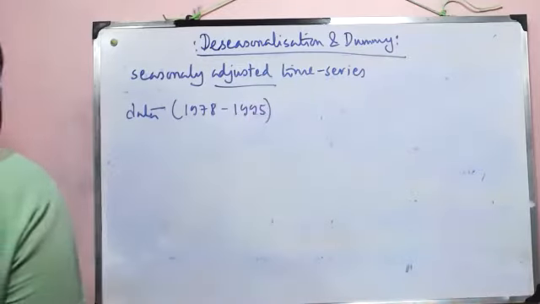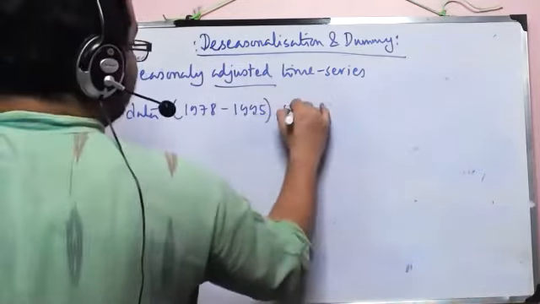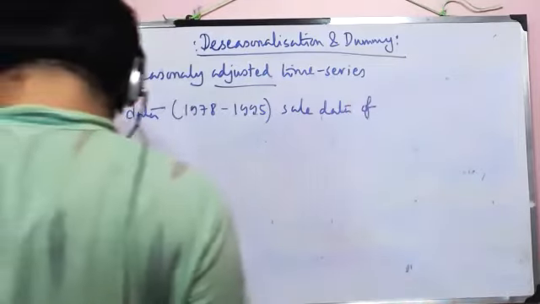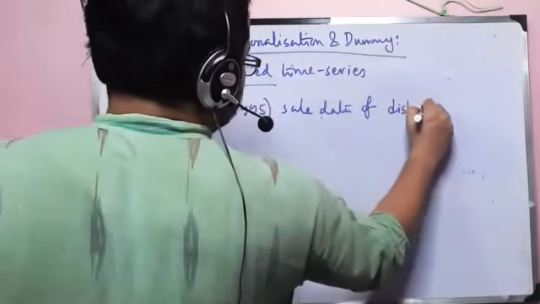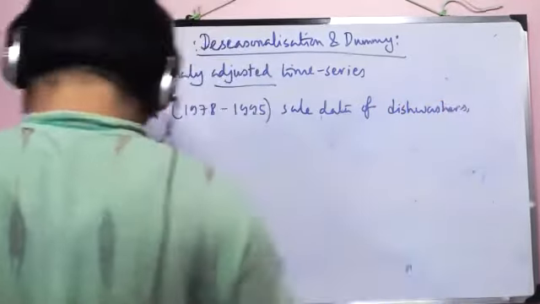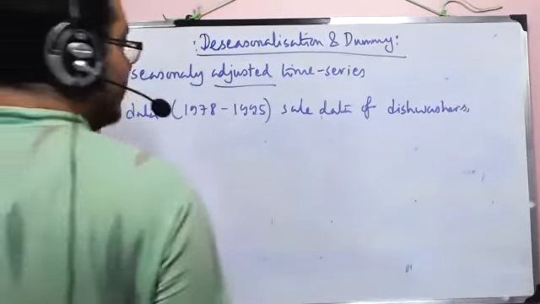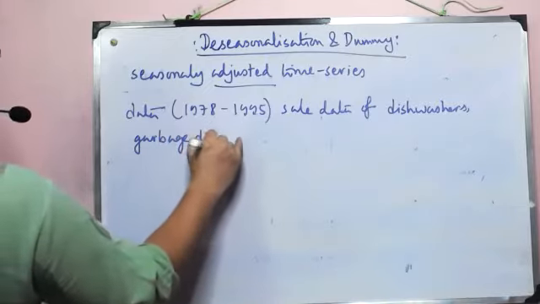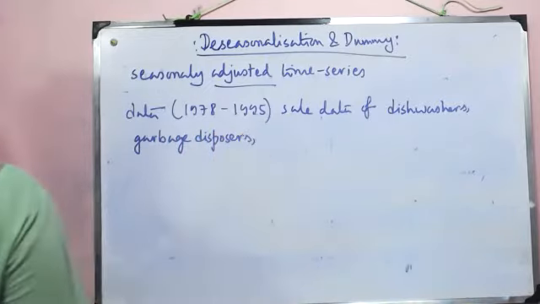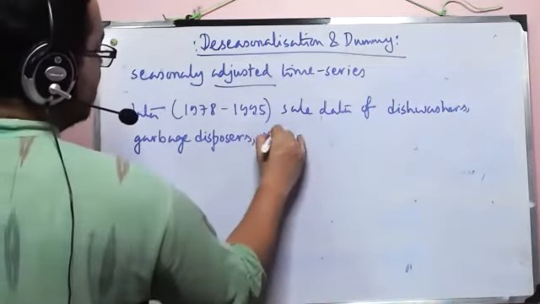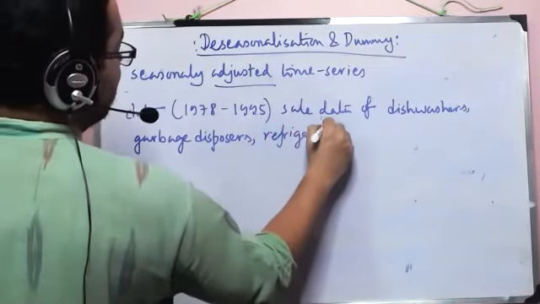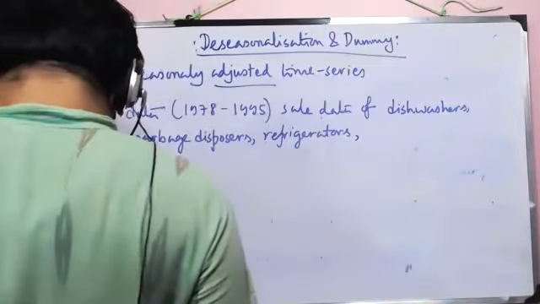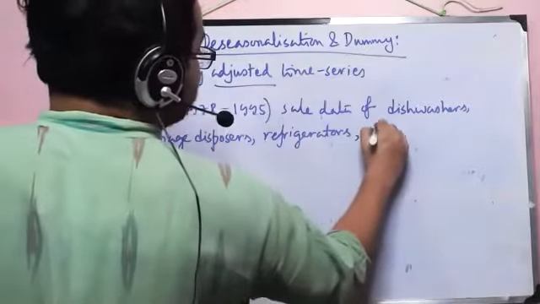And it is the sale data of dishwashers, then garbage disposers, then refrigerators, and then washing machines.